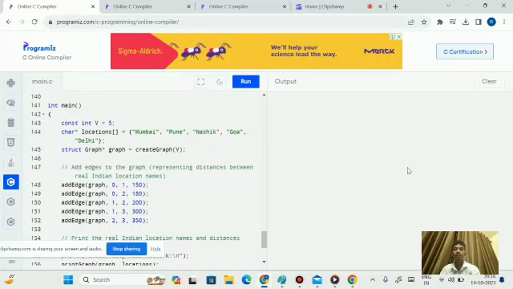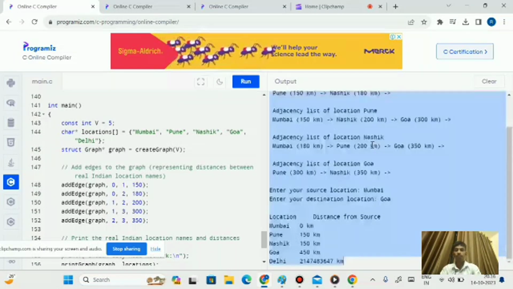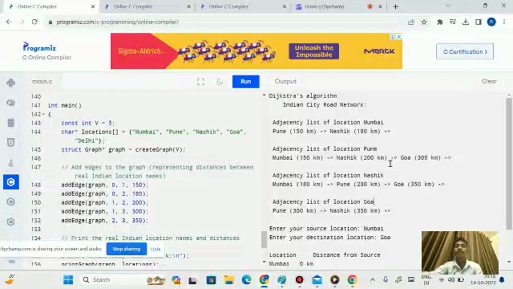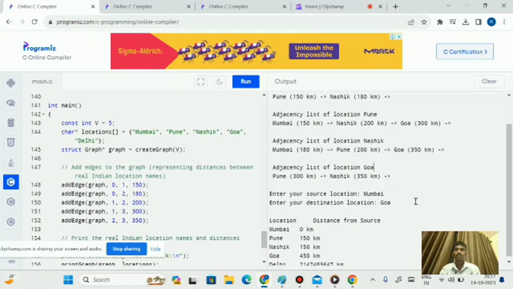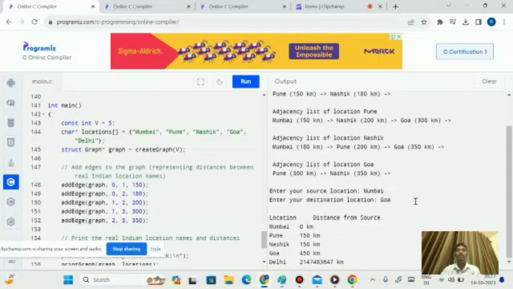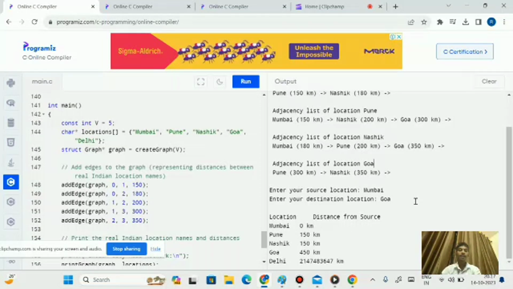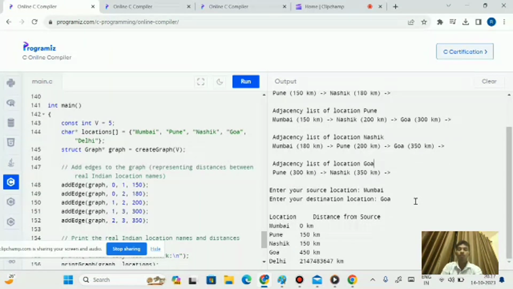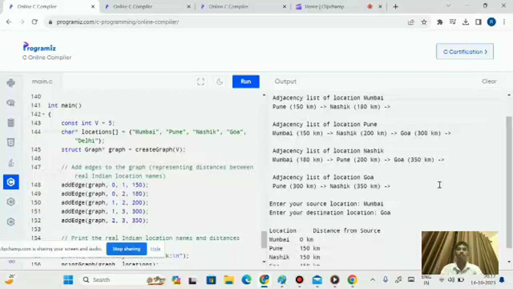And the second section is for Pune, which has roads to Mumbai, Nasik, and Goa, each with their respective distances. And here we entered a location from Mumbai to the destination Goa, and it will display the distance from the source. From Pune, it is 150 kilometers, like that. The program prompts the user to enter the source and destination. In this case, the user specifies Mumbai as the source.